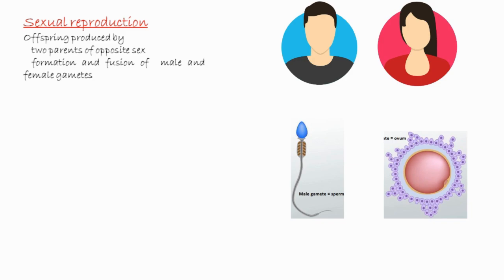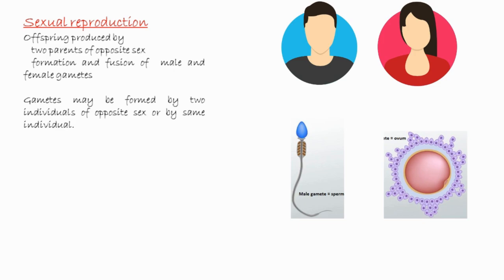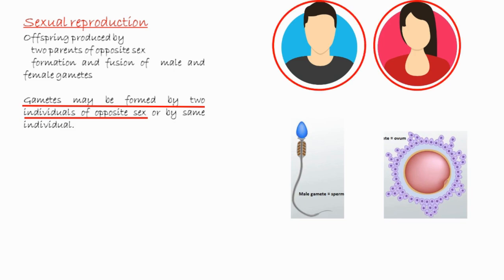In some individuals, the two gametes of opposite sex are formed by different individuals, while in others, both the gametes of opposite sex may be formed by the same individual. We can easily understand the first case, when the two gametes of opposite sex are formed by two different individuals of opposite sex. We can take the example of human male and female. The gamete produced by the human male is called the sperm, whereas the gamete formed by the human female is called the ovum.